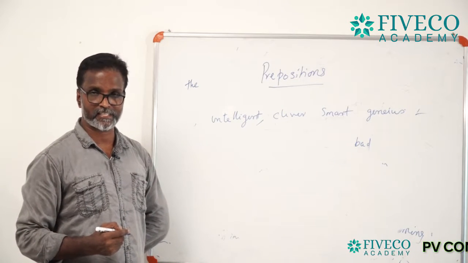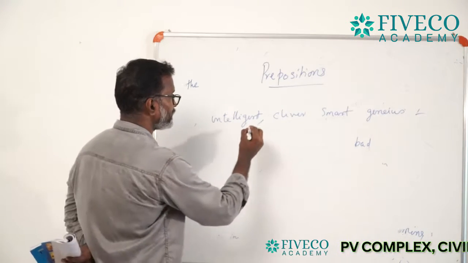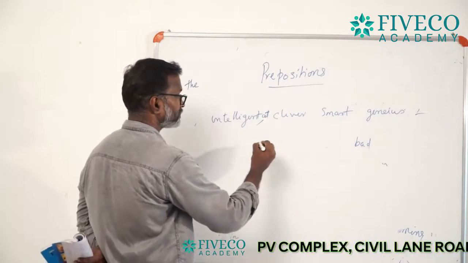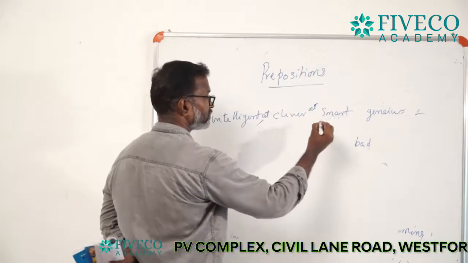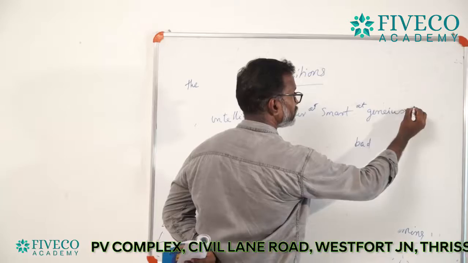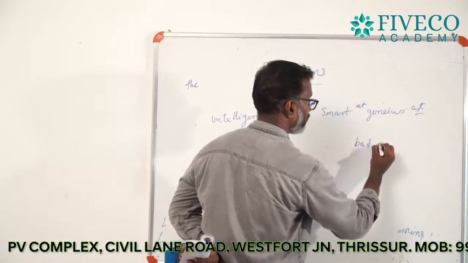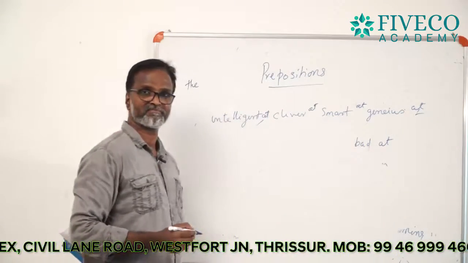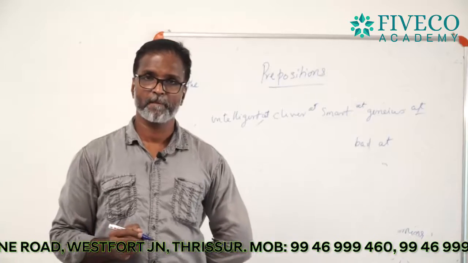In such a context, you can use intelligent at, clever at, smart at, genius at, bad at. Remember it.